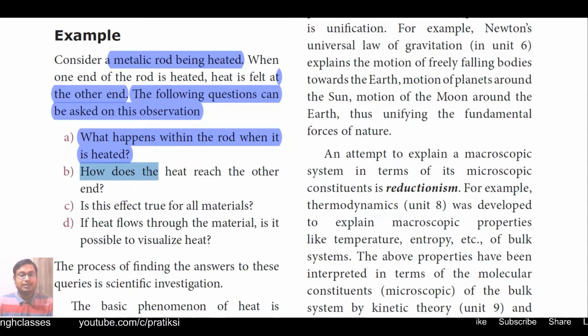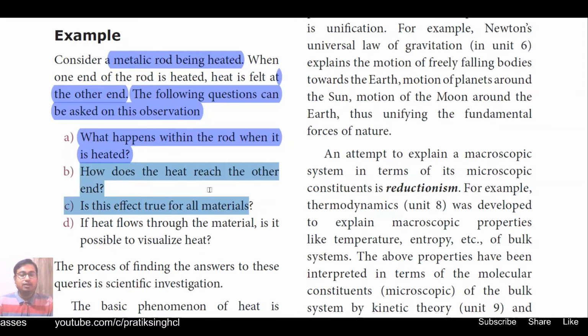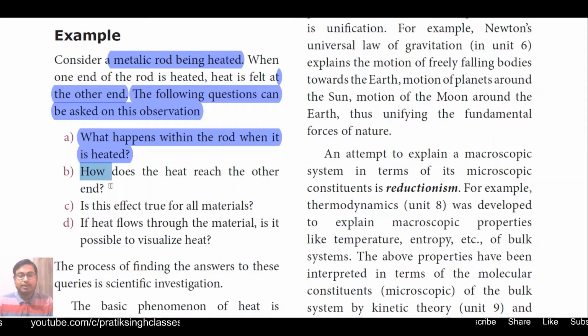How does the heat reach from one end to the other end? Means you have heated the left end of the rod, and after some time the heat has reached the right end, or the temperature at the right end has also increased. So how has heat flown from one end to the other end? Then is this effect true for all materials?